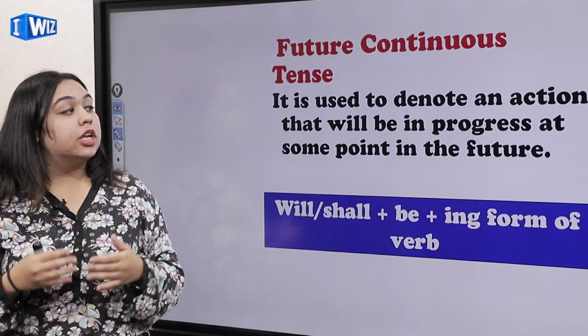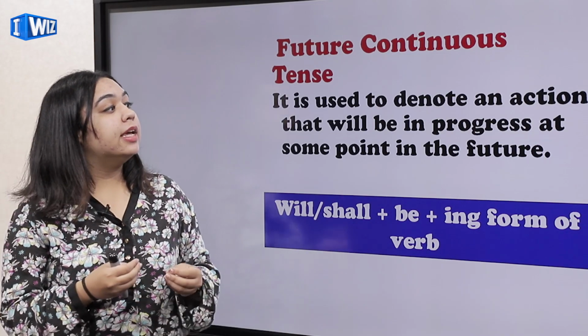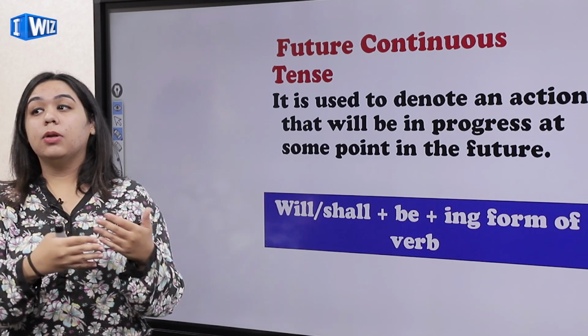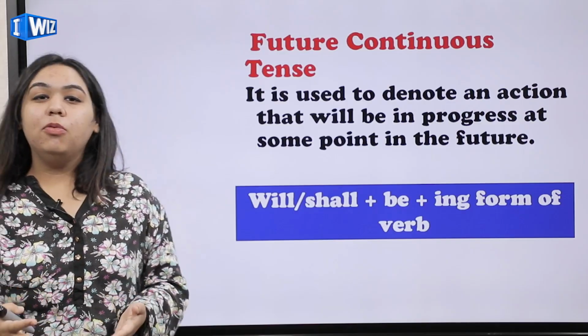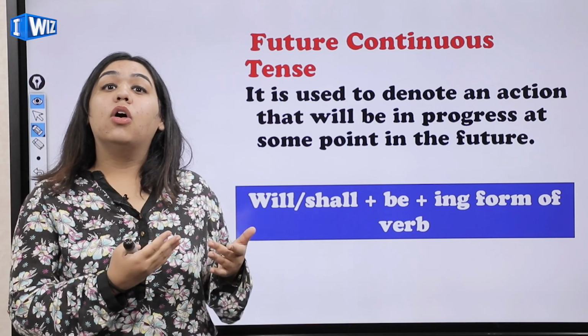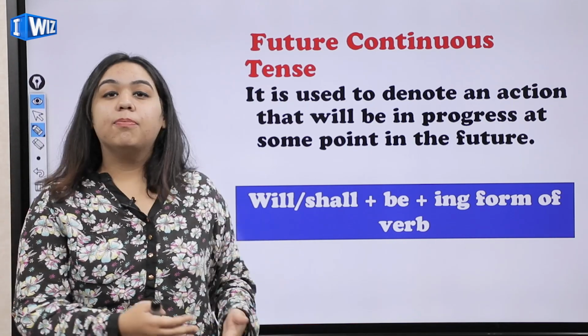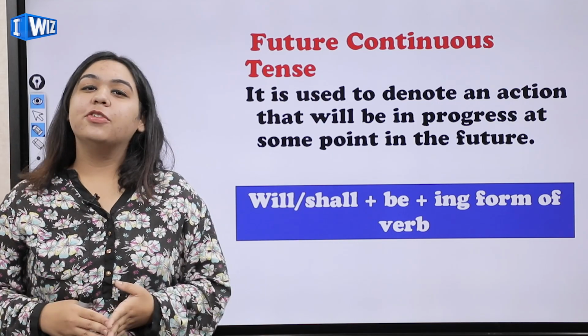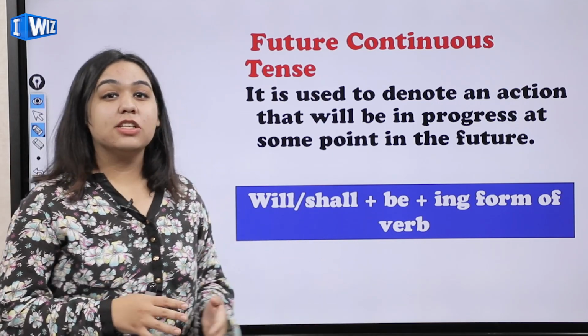So it is used to denote an action that will be in progress at some time in the future, which you think will be in progress at that future time. So what will be the formula? The formula is very simple. It will be again will or shall plus be plus the ing form of the verb. Wherever the continuous thing comes, you have to go with the ing form and be is going to be there.